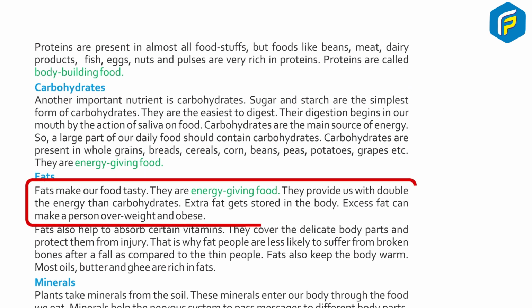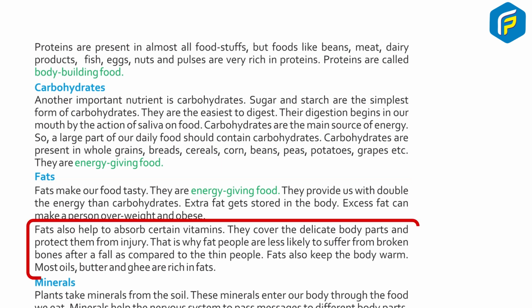Fats. Fats make our food tasty. They are energy-giving food. They provide us with double the energy than carbohydrates. Extra fat gets stored in the body. Excess fat can make a person overweight and obese. Fats also help to absorb certain vitamins. They cover the delicate body parts and protect them from injury. That is why fat people are less likely to suffer from broken bones after a fall as compared to thin people. Fats also keep the body warm. Most oils, butter and ghee are rich in fats.